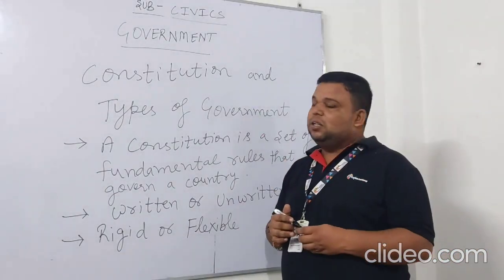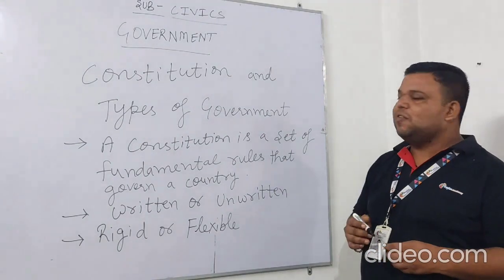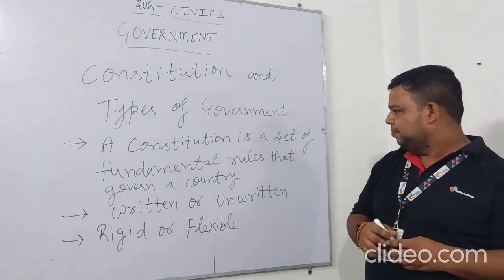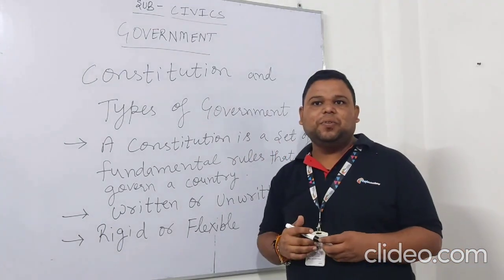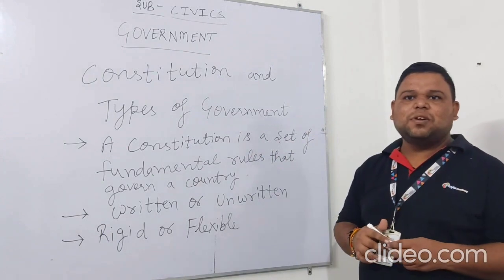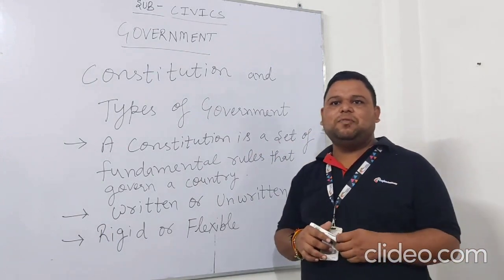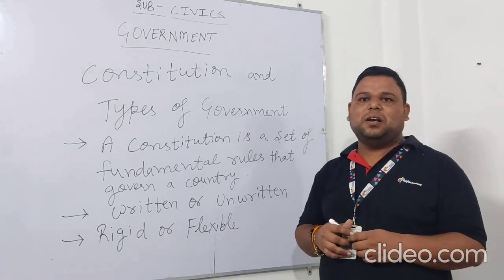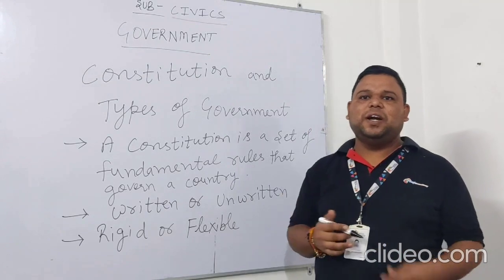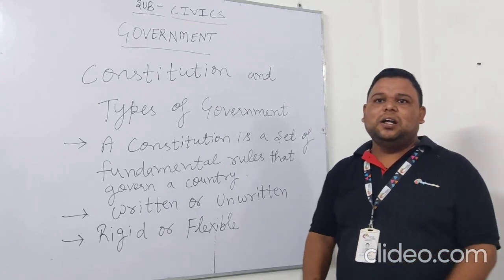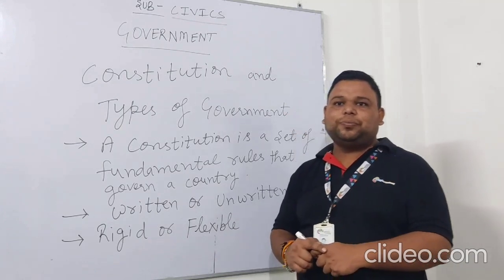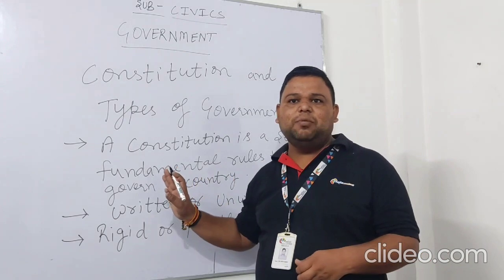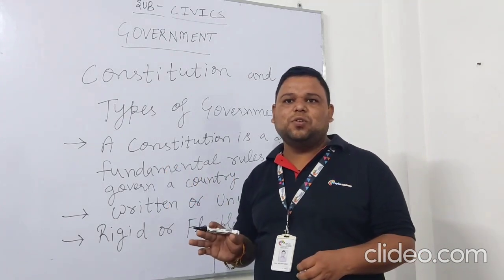Now the next topic is constitution and types of government. A constitution is a set of fundamental rules that govern a country, and it lays down the type of government a country or a state will have. For example, the Indian Constitution describes India as a parliamentary democracy with a federal system of government, and the constitution also outlines the powers of the government. No government can function outside the provisions of the constitution.